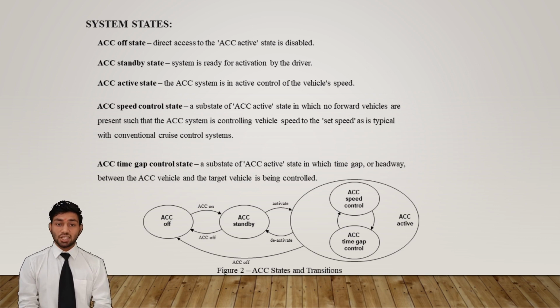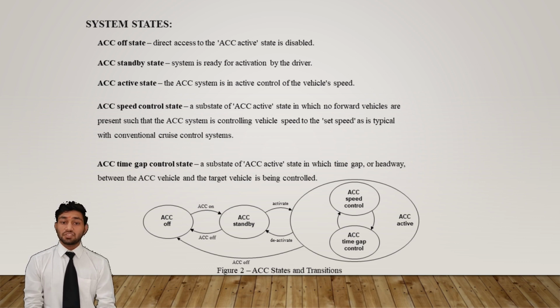This is the substate of ACC active state in which no forward vehicles are present such that the ACC system is controlling vehicle speed to the set speed, as is typical with conventional cruise control systems. Fifth is ACC time gap control state. This is the substate of ACC active state in which time gap or headway between the ACC vehicle and the target vehicle is being controlled.